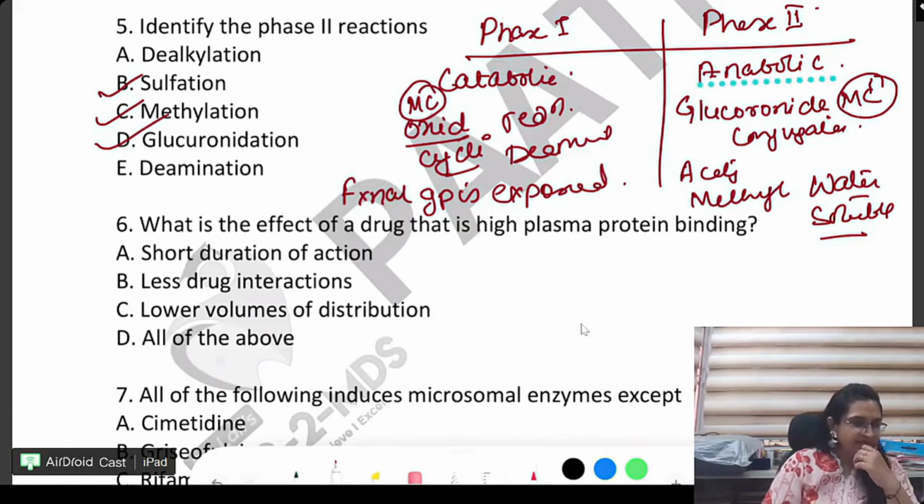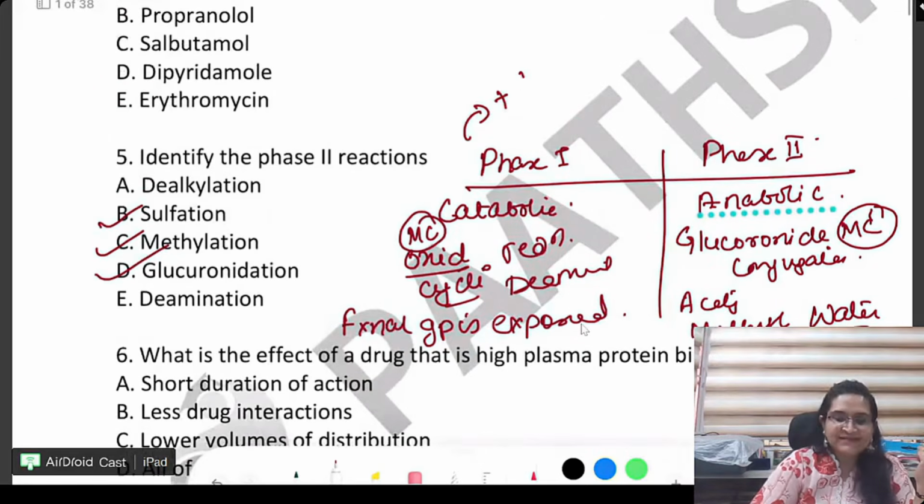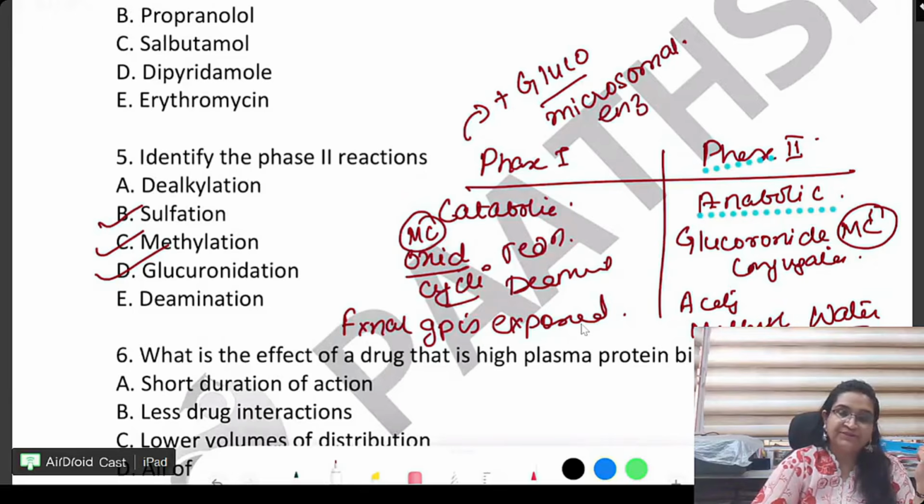Correct, everyone? And most of the phase 1 reactions plus the glucuronide conjugation occur via microsomal enzyme reaction. The rest of phase 2 are because of non-microsomal enzymes.